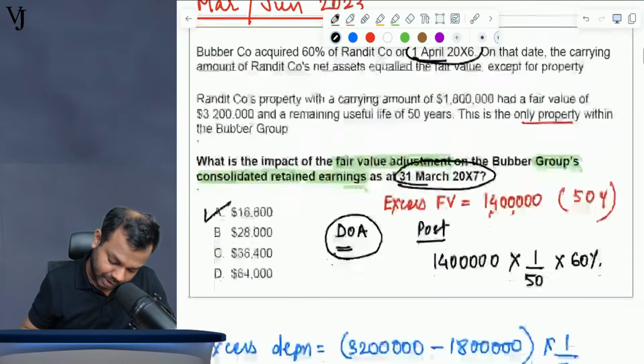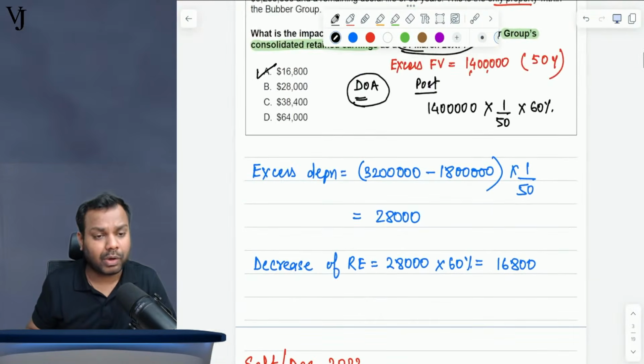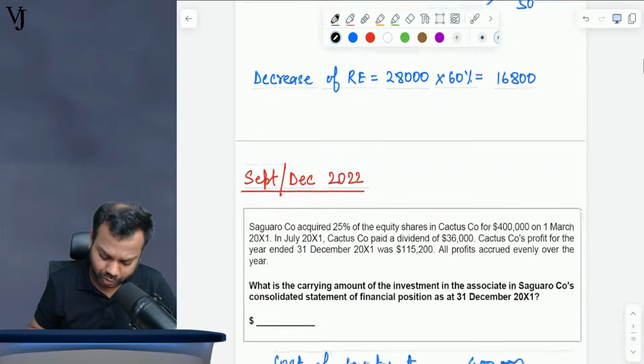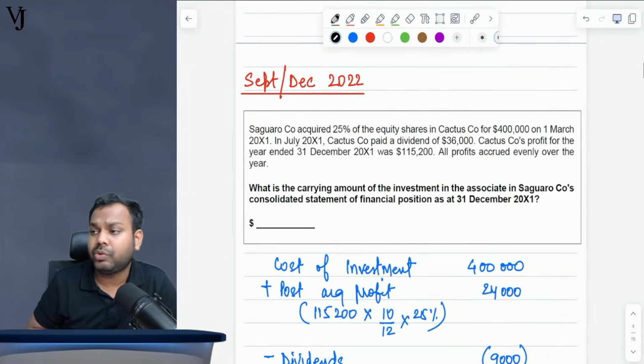Okay, now coming to the next question. This is what I have already solved here for you guys. I'll be sharing this file with all of you after the class, so don't worry. Now coming to September, December 2022.